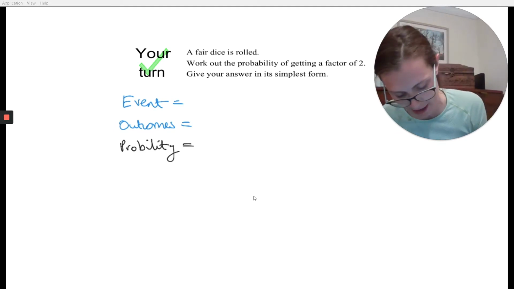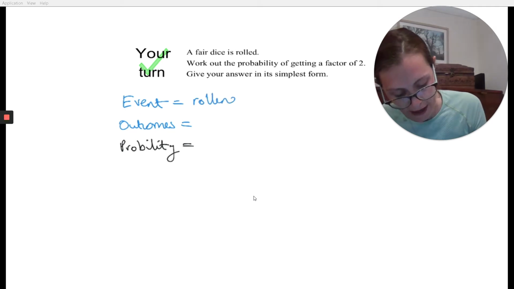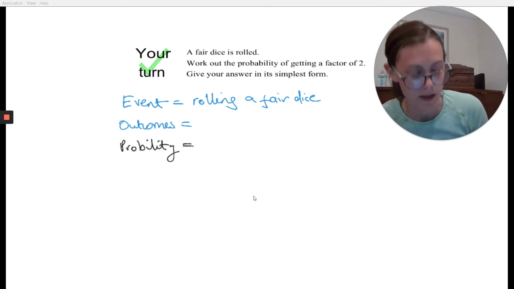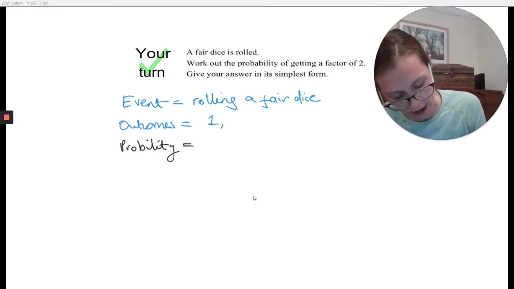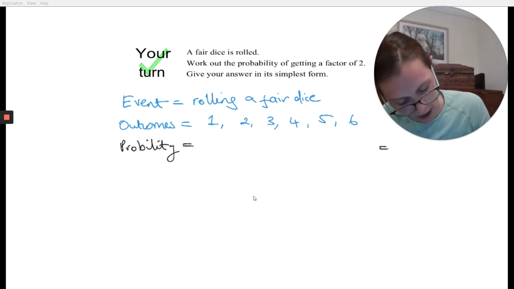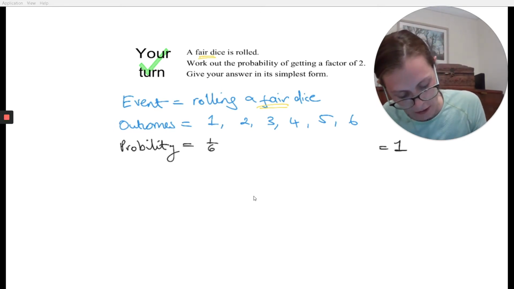Well, let's just check we set it up nice and clearly. The event, you are still rolling a fair dice. So that means your outcomes are you could get a 1, a 2, a 3, a 4, a 5, or a 6. The probability will always add up to 1. And because you've got a fair dice, that 1 is being equally spread across 6 possible options. So I've got 1 over 6, 1 over 6, 1 over 6, 1 over 6, 1 over 6, and 1 over 6.